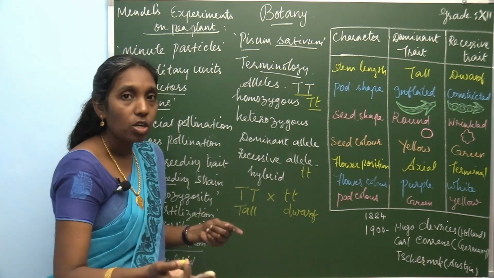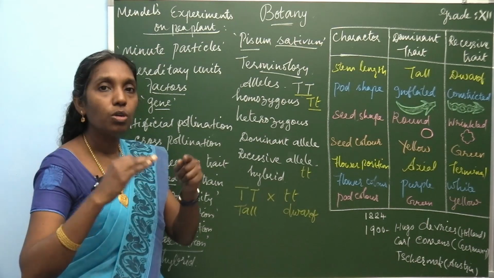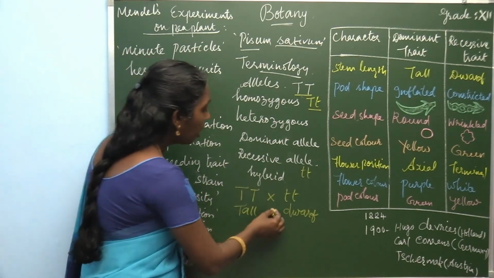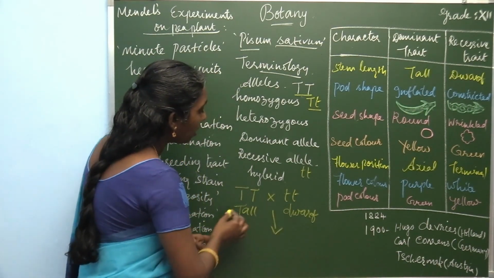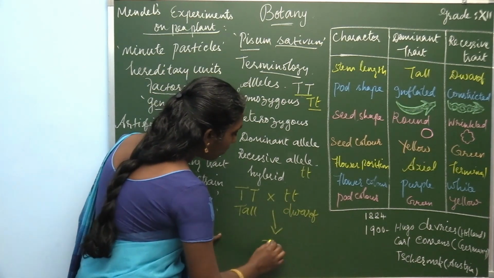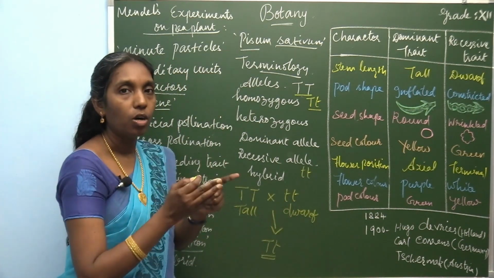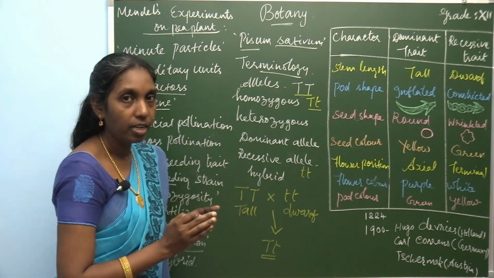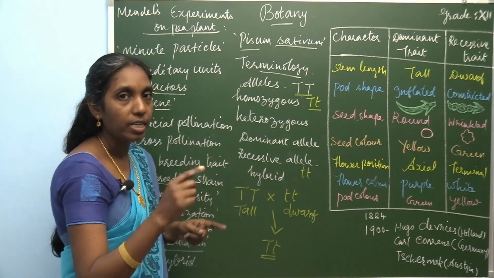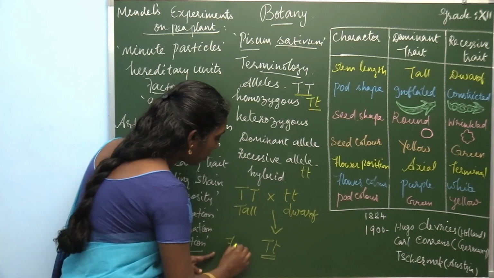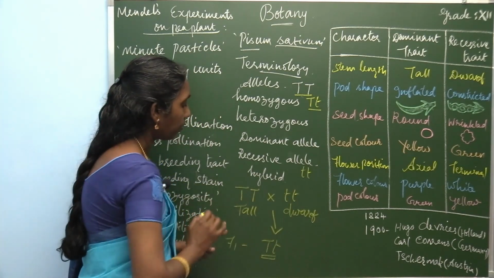When you make a cross between two contrasting characters, in the F1 generation it produces capital T, small t. Now both the characters are present together, but only one will be expressed in the F1 generation. This is the F1 generation, this is the parent.